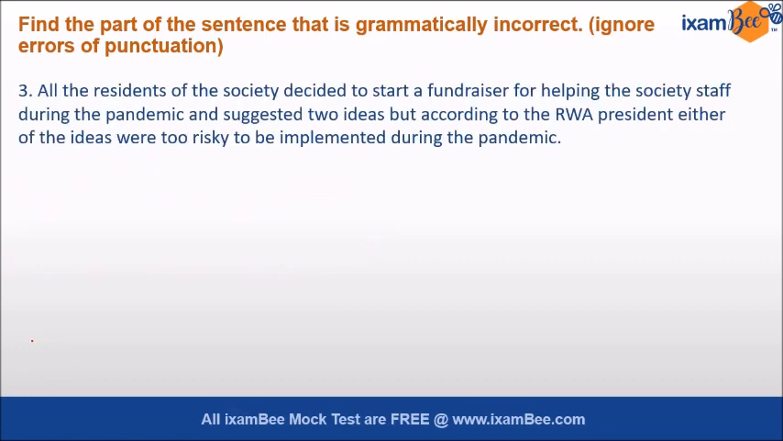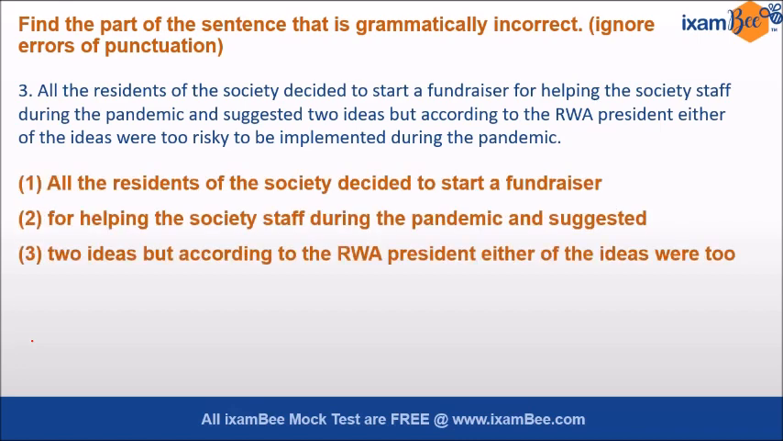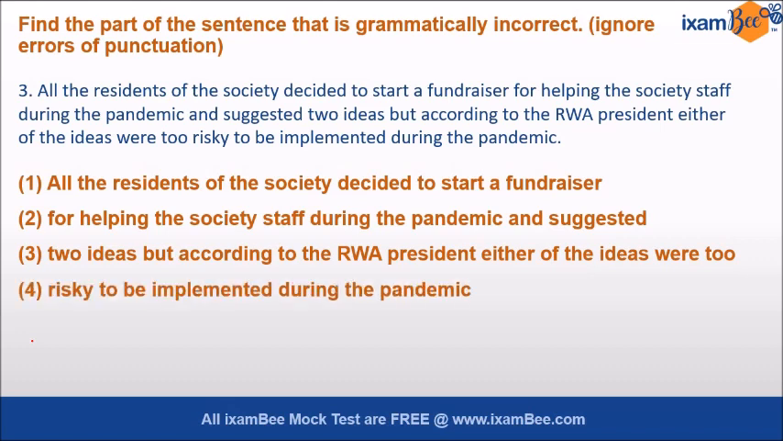Now this sentence says all the residents of the society decided to start a fundraiser for helping the society staff during the pandemic and suggested 2 ideas. But according to the RWA president, either of the ideas were too risky to be implemented during the pandemic. Now here we have divided the sentence in 4 parts and the 5th part is no error. So friends, what is the error here?